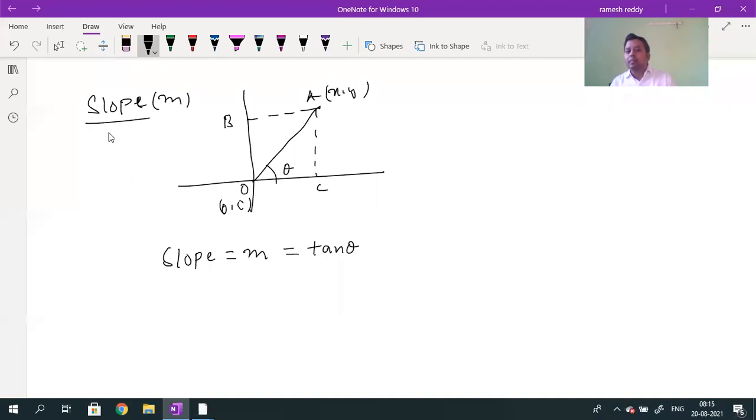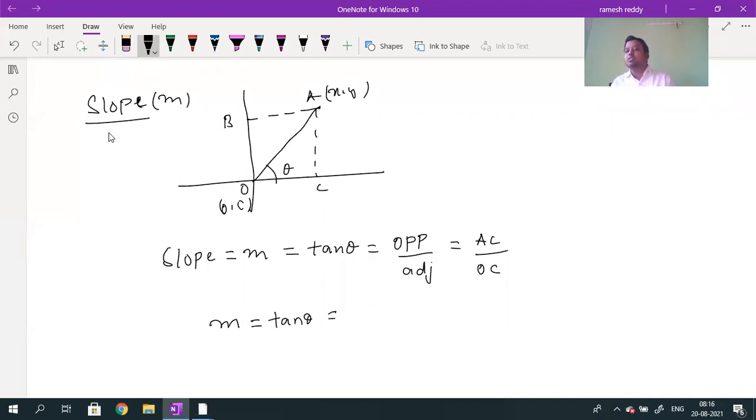What is the tan theta formula? Tan theta you already know. Which side is divided by which one? Opposite side divided by adjacent side. In this triangle, what is the opposite side value? Opposite side value is AC. And which is the adjacent side value? That is OC. AC divided by OC will give you the slope. So M is equal to tan theta. Slope is always represented with M.